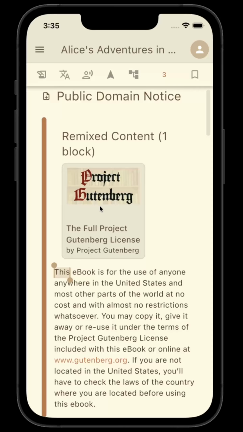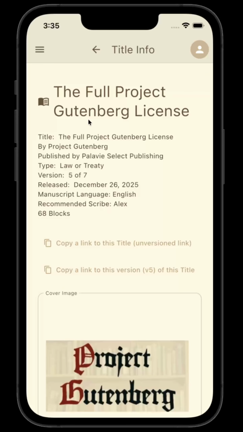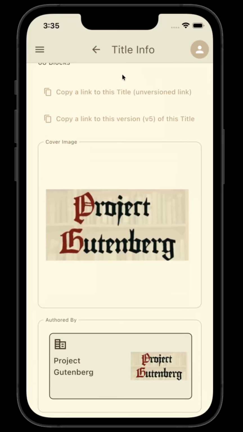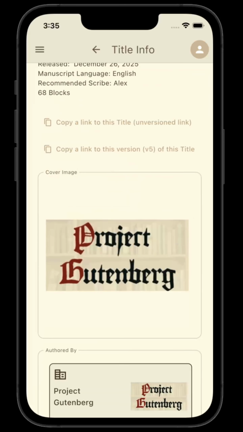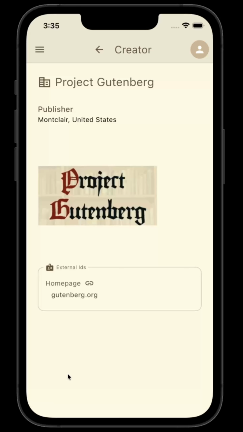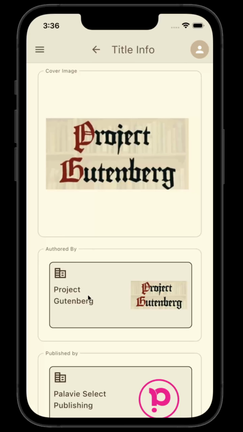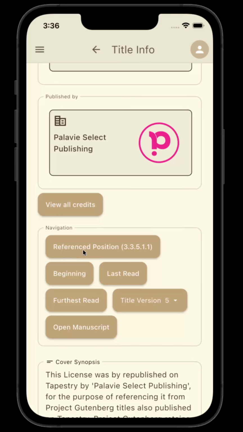And you can go back and see the block information about where that block came from. In this case, the little Project Gutenberg license thing here. You can click into it and you can see the creator here, or I think you can navigate here to reference position.